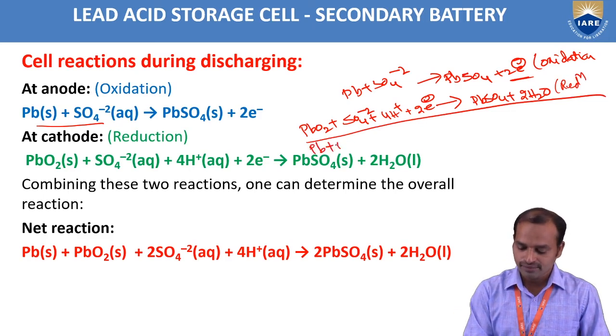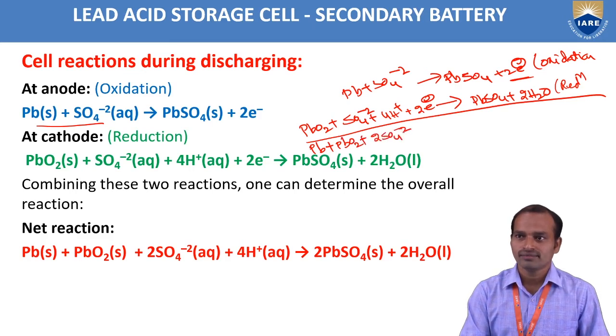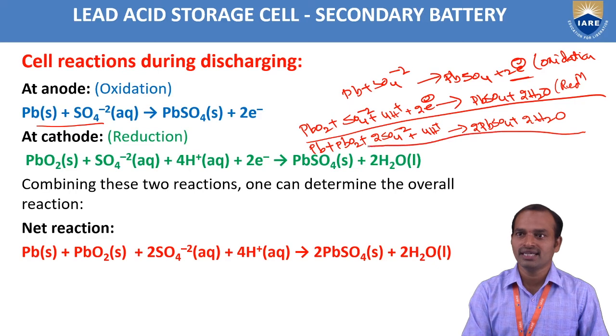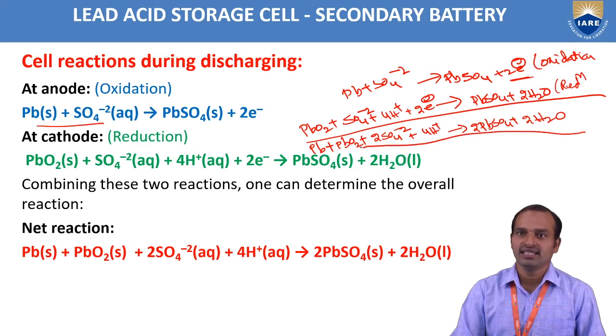Pb plus PbO2 plus 2SO4 2- plus 4H+ forms 2PbSO4 plus 2H2O. This is the discharging reaction.